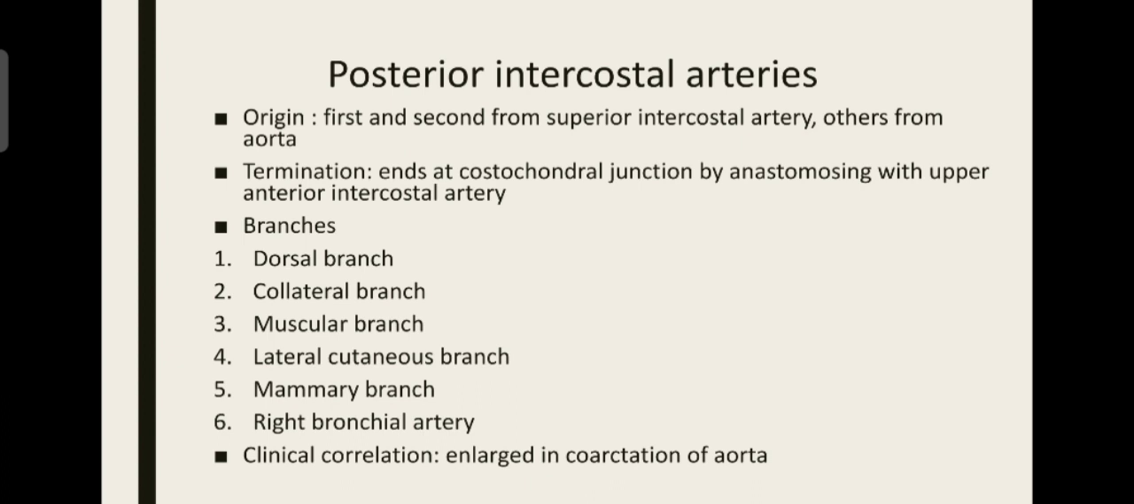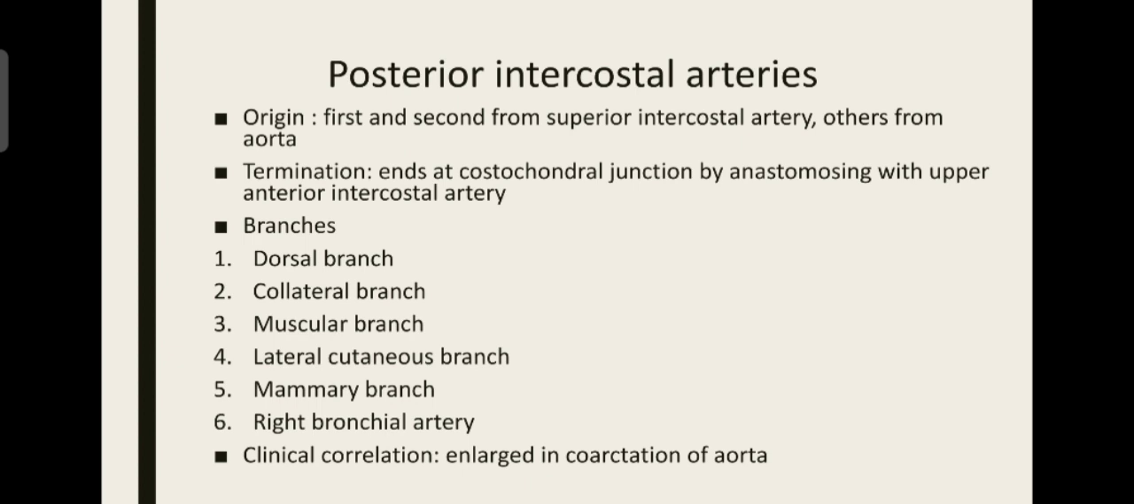That is, the second to fourth intercostal arteries. The second to fourth posterior intercostal arteries give this mammary branch. The right bronchial artery arises on the right side only from the fourth intercostal artery.